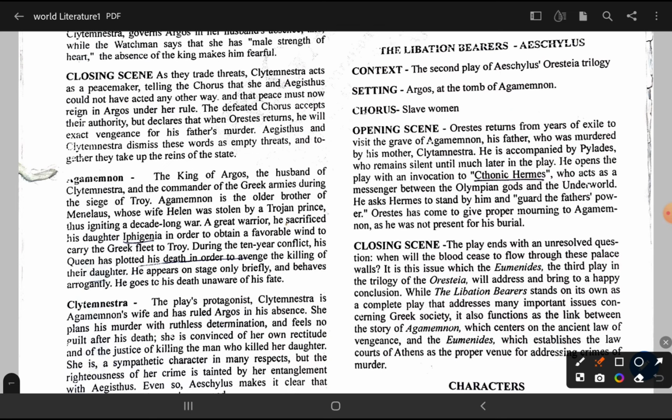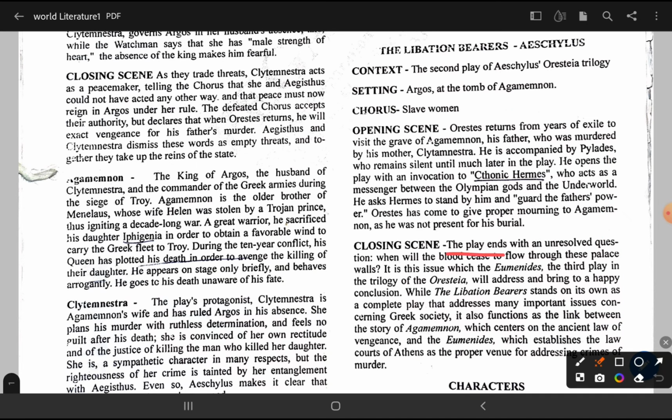Now Orestes returns from years of exile to visit the grave of Agamemnon, his father, who was murdered by his mother. उनके फादर को उसकी मदर मार देती है. Now he comes, Orestes back to take the revenge. अब वो रिवेंज लेने के लिए आते हैं. He is accompanied by Pylades who remains silent until late in the play. And he opens the play with an invocation to Chthonic Hermes. जैसे हम invocation to Muse करते हैं, similarly Chthonic Hermes, who acts as a messenger between the Olympian gods and the underworld.